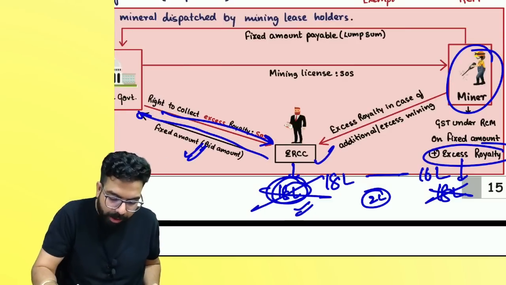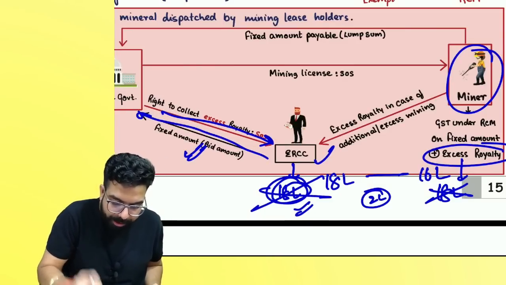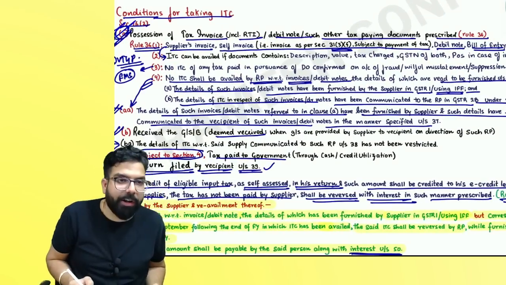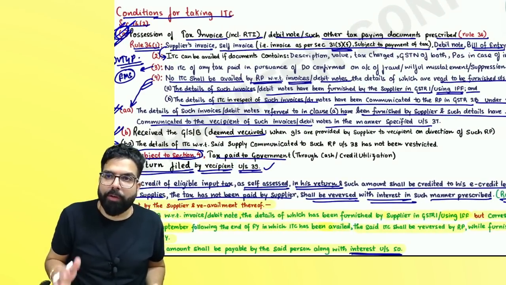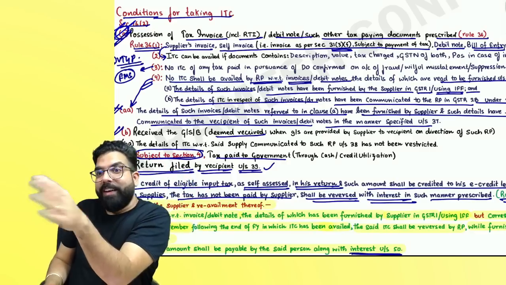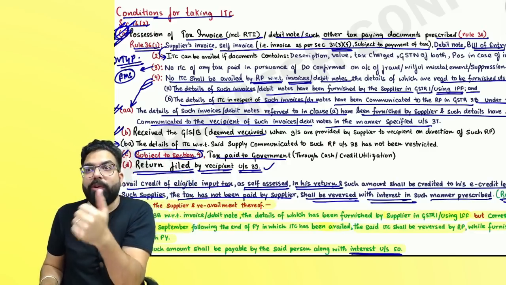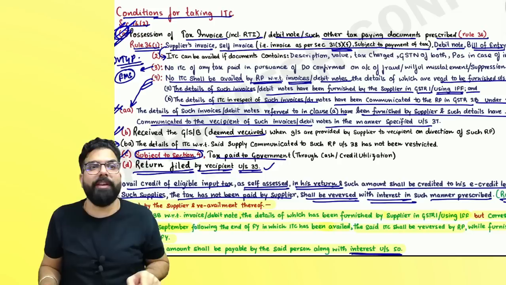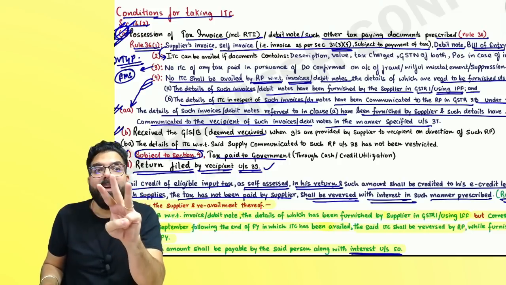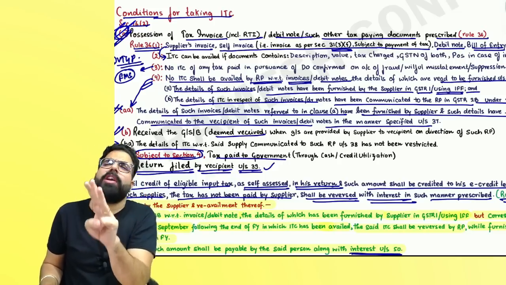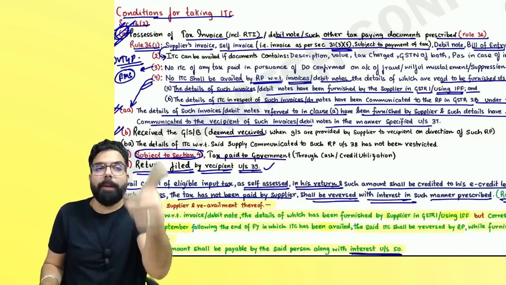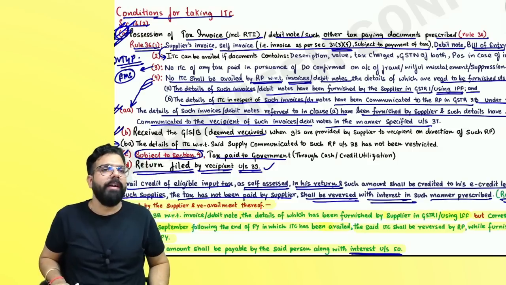I'll show you the condition once more so that you remember it properly. People over here, remember one thing. Number one, you should be in possession of the tax invoice, revised tax invoice, or other documents, which are BIRDS. B for bill of entry. Sir, if I have imported the goods and I want to take the credit of the IGST, on the basis of the bill of entry I can take it. I for ISD invoice, R for reverse charge: in case of reverse charge, revised tax invoice and self invoice. D for debit note and S for supplier's invoice. On this basis, you can take the credit.